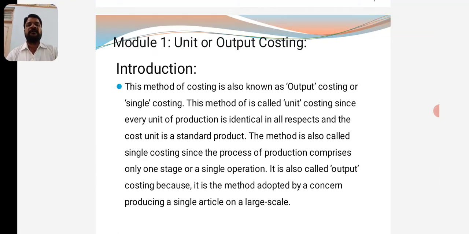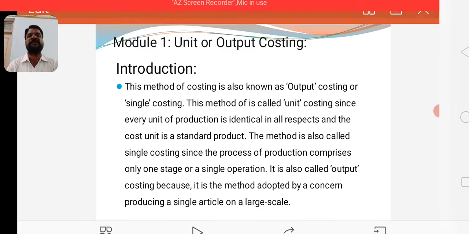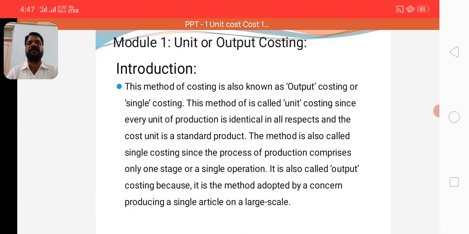This method is called unit costing because every unit of production is identical in all respects, and the cost unit is the standard product. The method is also called single costing since the process of production comprises only one stage or a single operation.